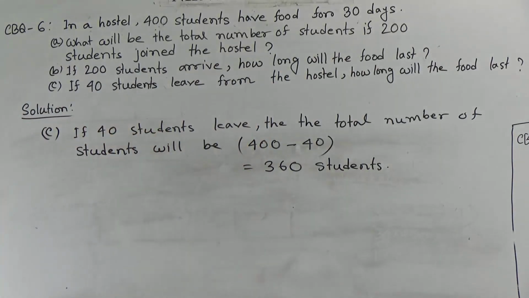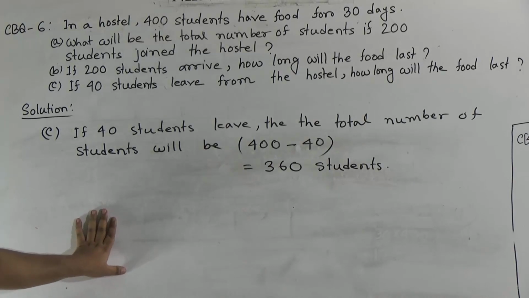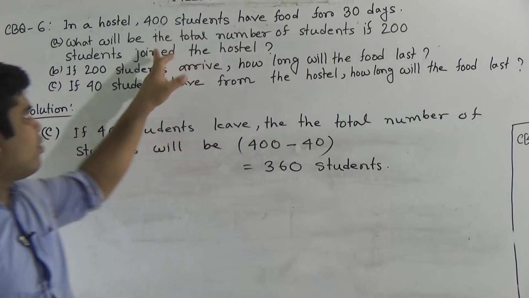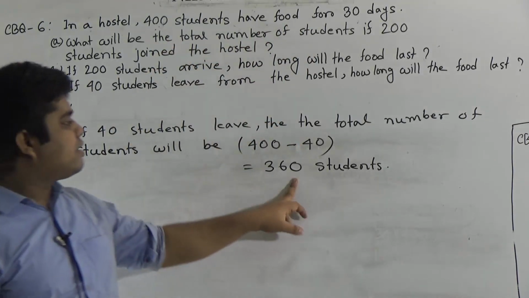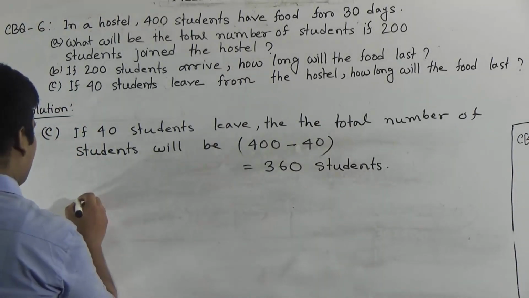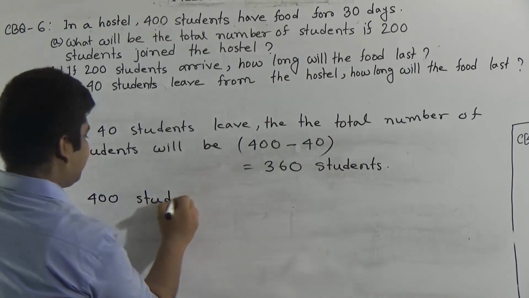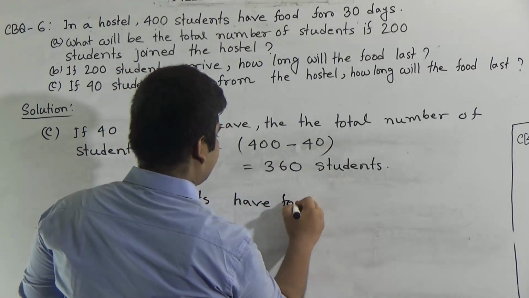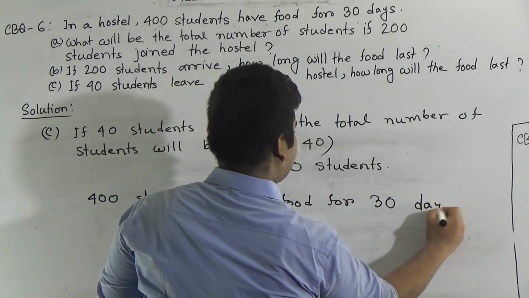We shall do the same work which we have already done in question number B. That means 400 students have food for 30 days, 1 student has food for how many days, then 360 students have food for how many days. So now write, 400 students have food for 30 days.